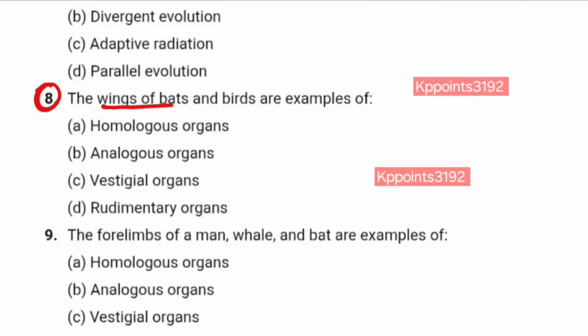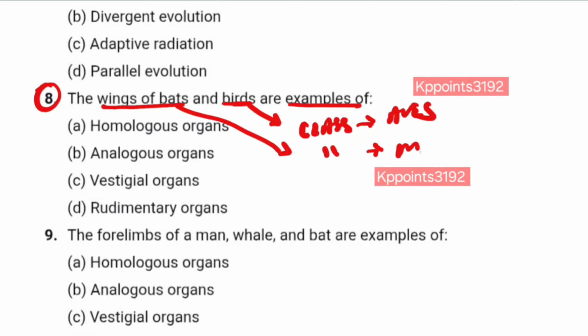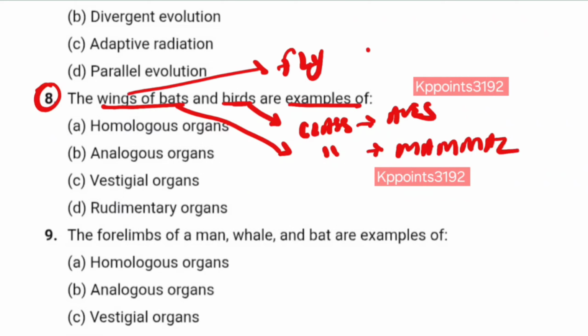Number 8. The wings of bats and birds are an example of. Birds belong to class Aves and bats belong to class Mammals. The function of the wings is the same and the origin is different. Homologous organ? No. Analogous organ? Yes.